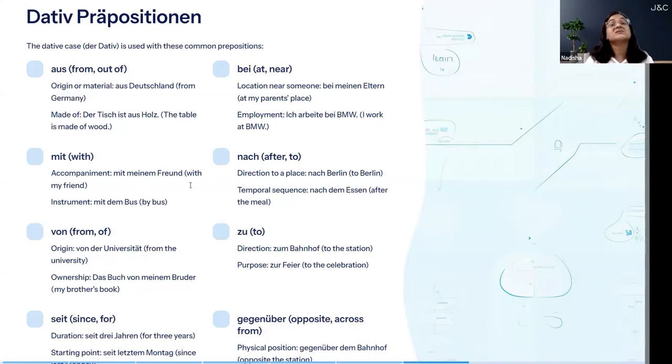And in dative, it triggers the dative case. Okay. It's also used for instrument, like you travel with something. Okay, so mode of transport, basically. "Mit dem Bus," by bus. "Mit der Bahn," by train. Okay, so for mode of transport also we use with, which is mit.